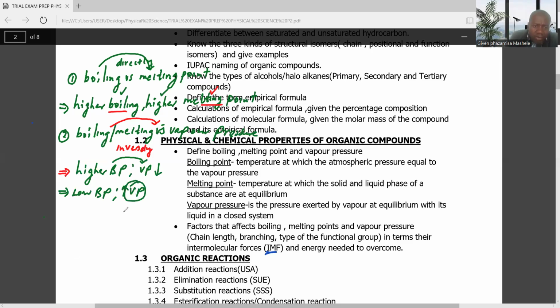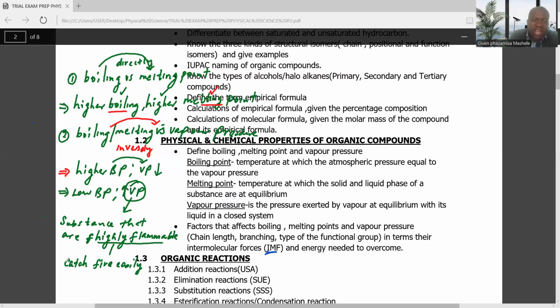That's why in most cases, substances that are highly flammable, which means substances that have the ability of catching fire easily, most of them have a very low boiling point.